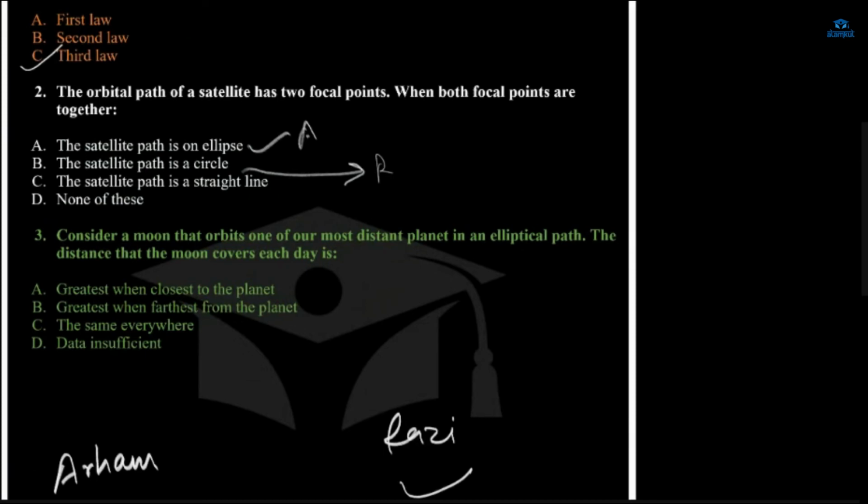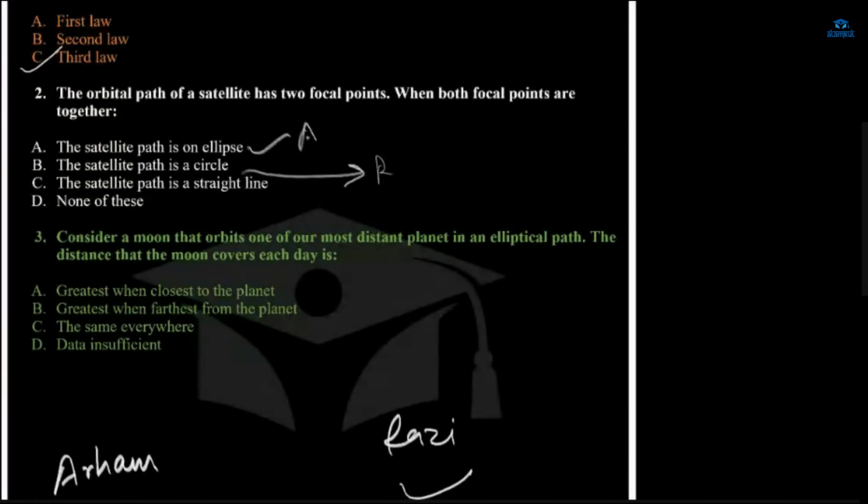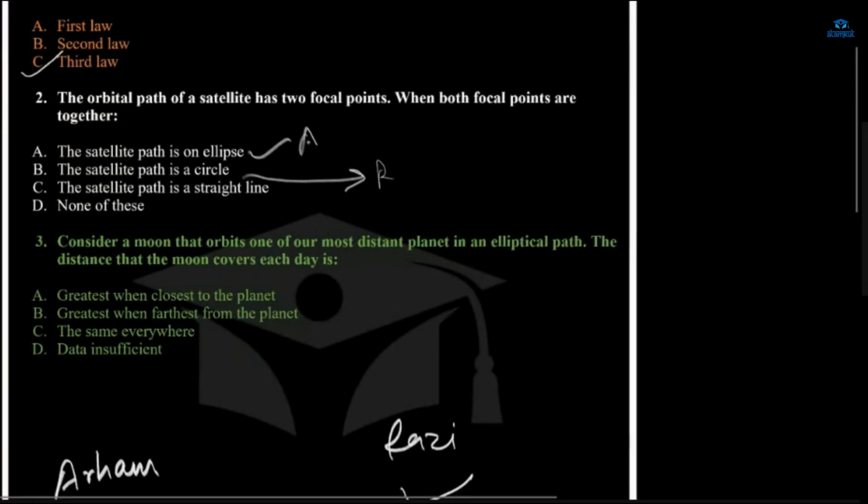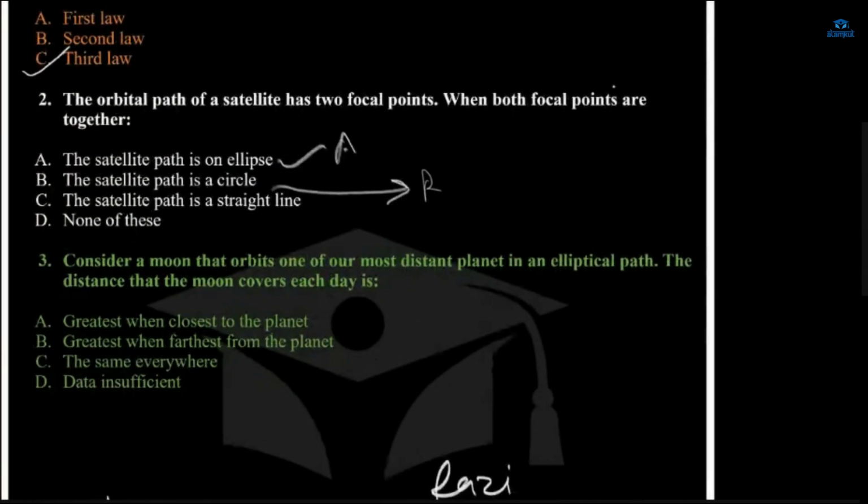Did you understand everything that I told today? Okay, and what do you think? The orbital path of a satellite has two focal points, right? When both of the focal points are together, then the satellite path is an ellipse.